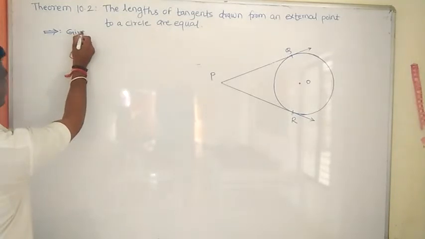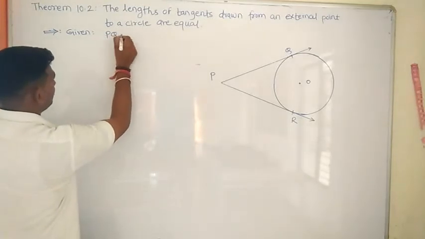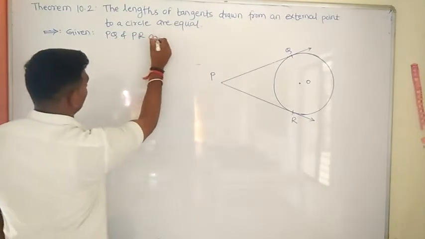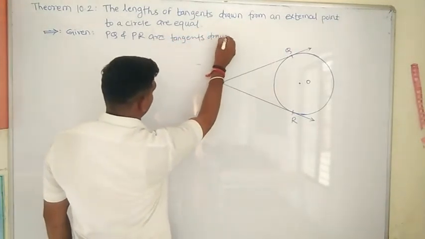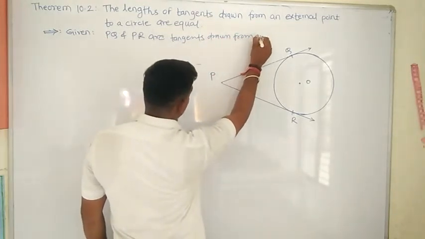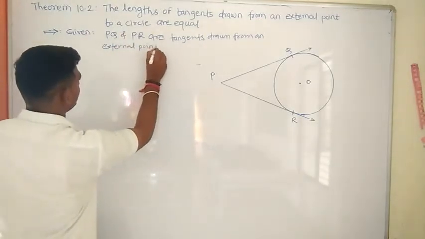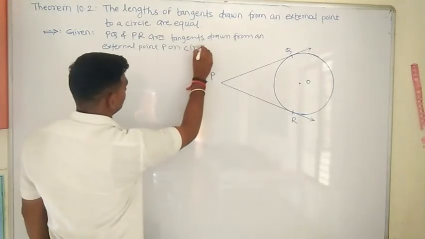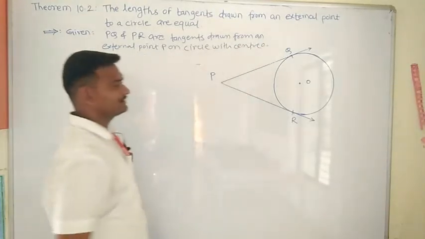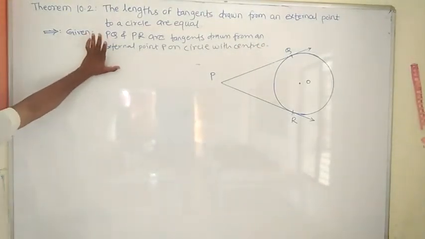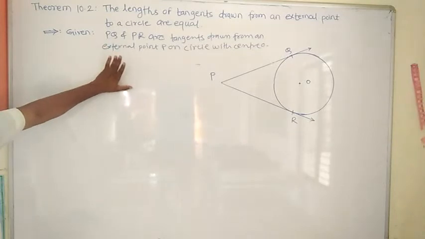First I will write the given data. Given: PQ and PR are tangents drawn from an external point P on a circle with center O. It is the given data.